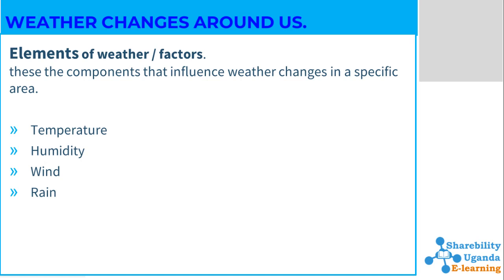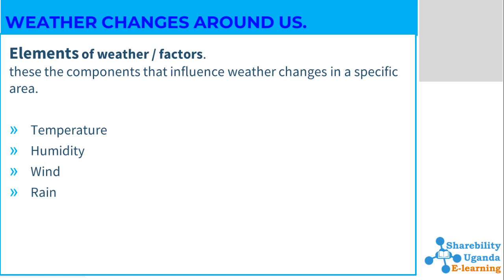Like we said, in the sunny weather, when it's hot, the temperatures are high during sunny season, or during the sunny weather. That means the temperature influences the condition of the weather.